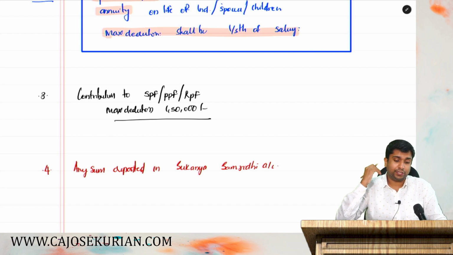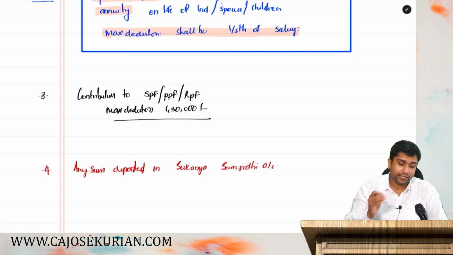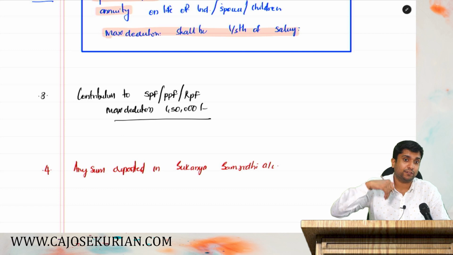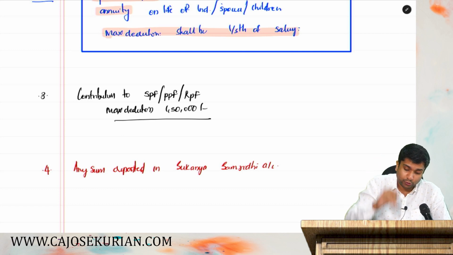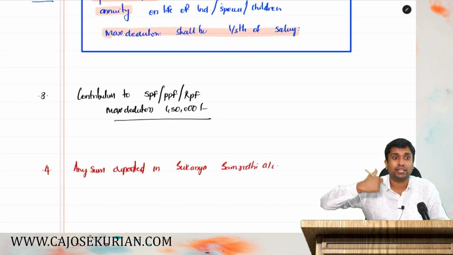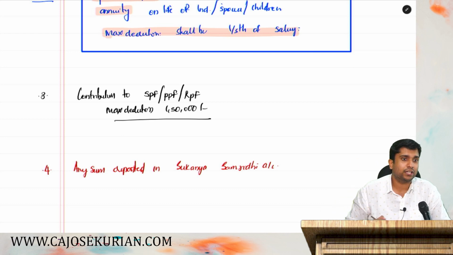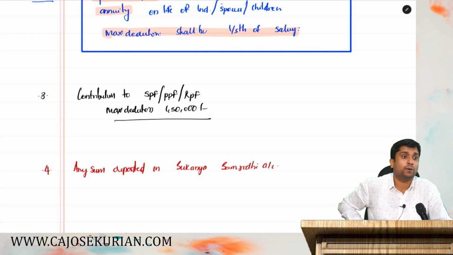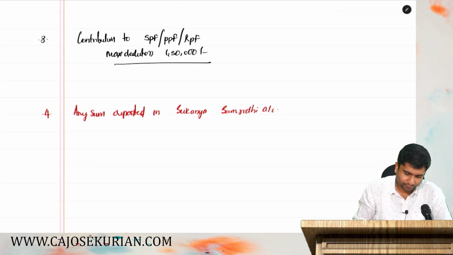Central government has introduced a scheme called Sukanya Samriddhi account. So the main purpose is, say for example, if you are an individual and you have a girl child and you are depositing some amount for the future education and other expenses of the girl child, the amount you are depositing in Sukanya Samriddhi account is allowed as a deduction. Are you all listening? If you are an individual and you have a girl child and you are investing for the future of that particular girl child, then that amount that you have invested in this Sukanya Samriddhi account is allowed as a deduction. That's it. For girl child, we can say.